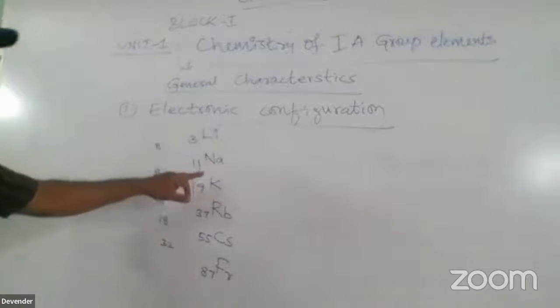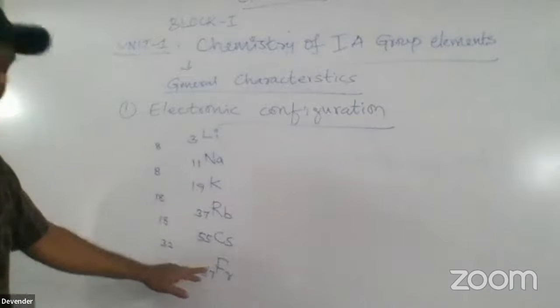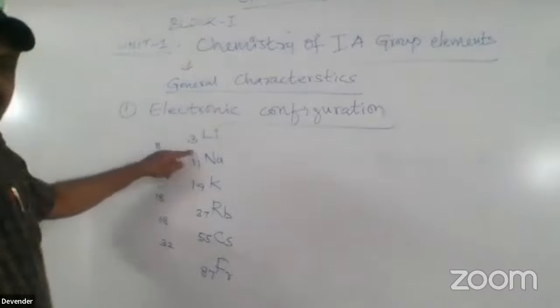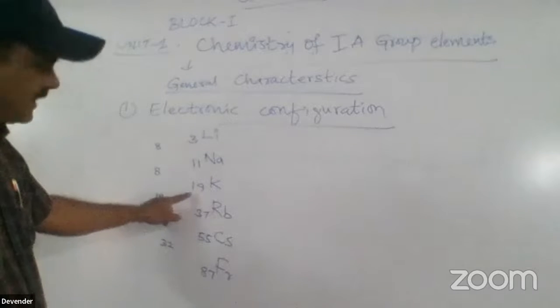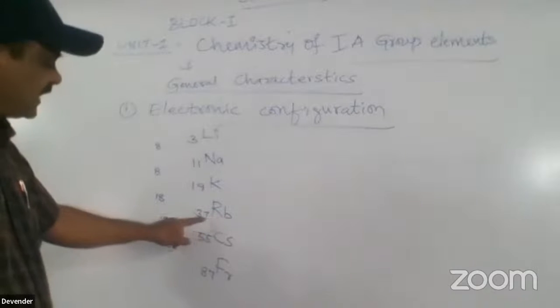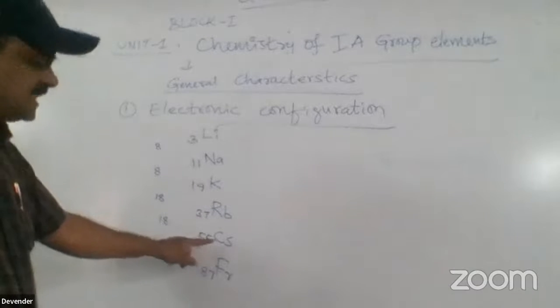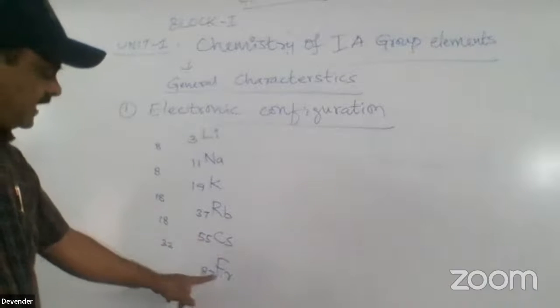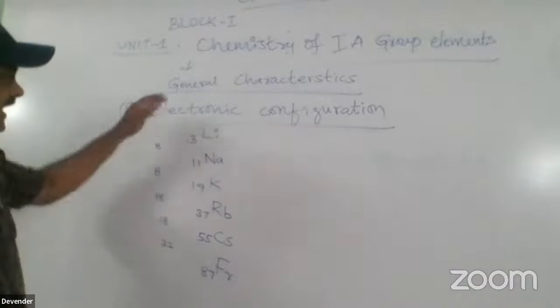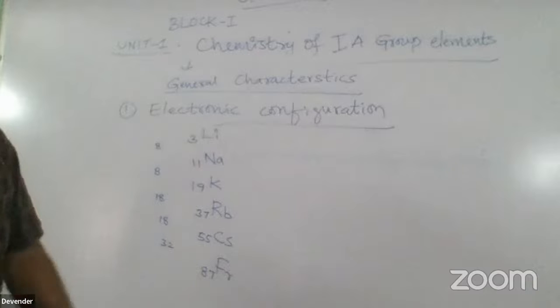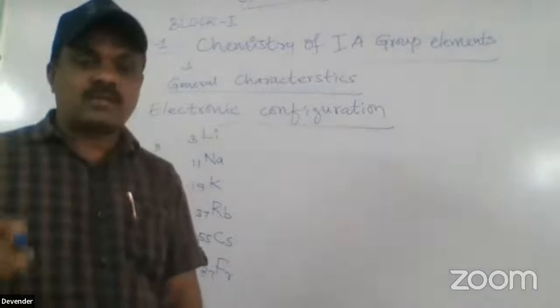Lithium, sodium, potassium, rubidium, cesium and francium. Lithium atomic number is 3. Sodium atomic number is 11, potassium atomic number is 19, rubidium atomic number is 37, cesium atomic number is 55, francium atomic number is 87. So we write the electronic configuration according to the Aufbau principle and Hund's rule.